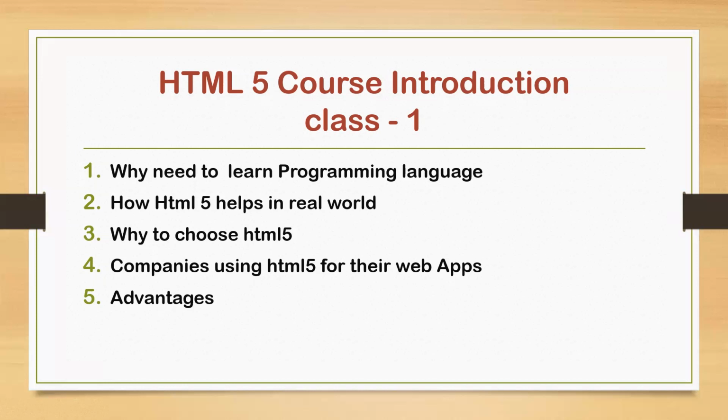The basic thing is that for web applications we need to use HTML5. With good knowledge of HTML5, CSS3 and JavaScript, we can create applications very dynamically. So the first basic thing is we need to learn HTML5. That's why companies use HTML5 for the basic part of their web applications.